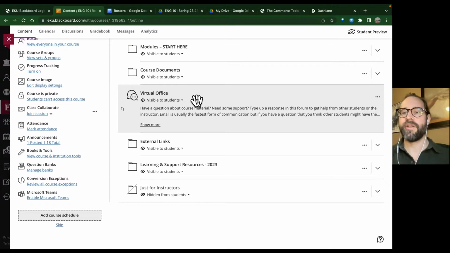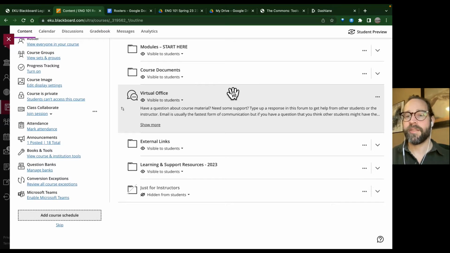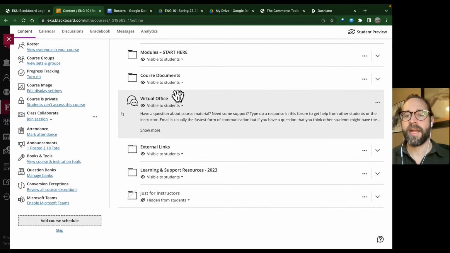I do encourage everyone to do that. It won't be graded, but it's a great way to get to know each other and have an idea of who your classmates are. Anytime you want to keep an eye on that, it will give you updates if your classmates need help or have something that could possibly help you out. This is the place to share that.